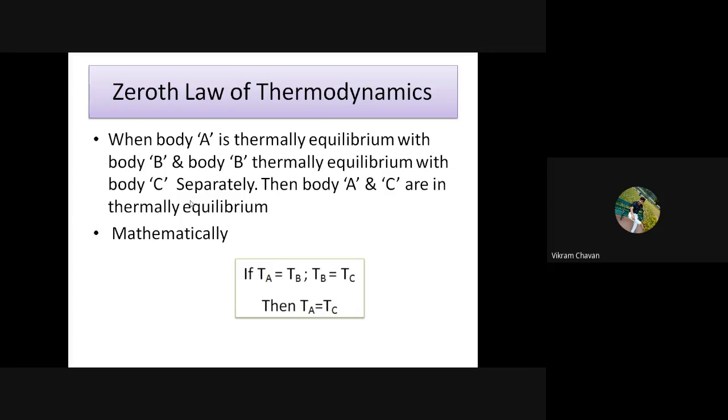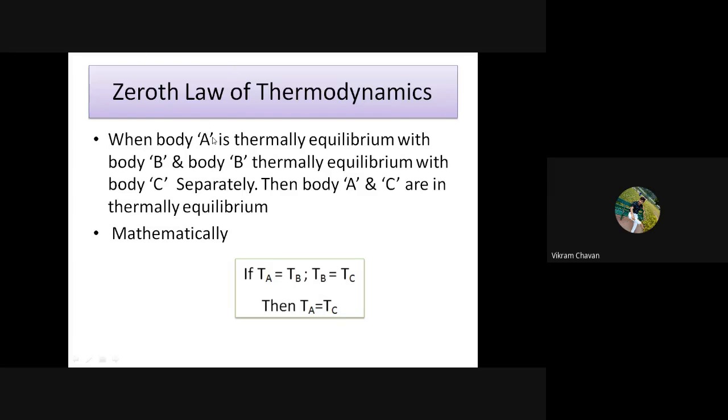Okay, so mathematically, if you want to represent this statement, then we can say that if temperature of body A is equal to the temperature of body B and separately temperature of body B is equal to temperature of body C, then we can say that temperature of body A is equal to temperature of body C. Okay, logical thinking.